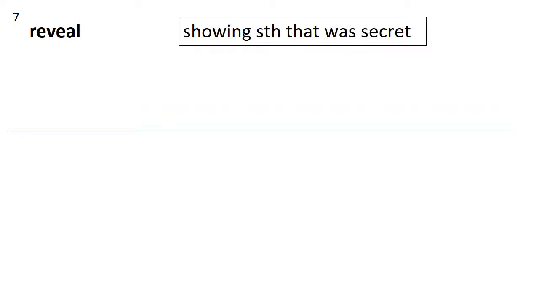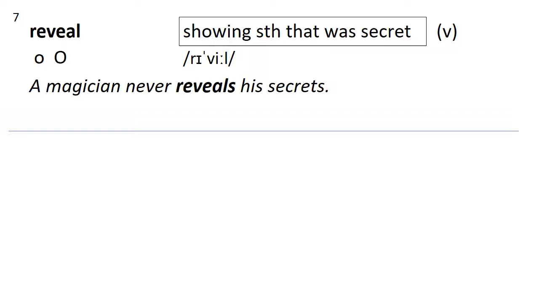Number 7, reveal. Reveal means show something that was secret. It's a verb, and it has 2 syllables. Reveal. Here's a sentence. A magician never reveals his secrets.